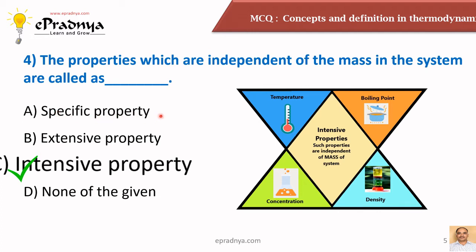Specific properties are the properties which are considered per unit mass. For example, volume. We know that volume is usually measured in meter cube, but we can have volume measured per unit mass. We call it a specific volume. We can calculate specific enthalpy, specific entropy. Likewise, whenever we calculate any property per unit mass, we normally call it a specific property.